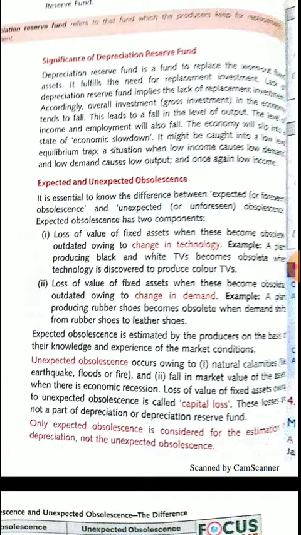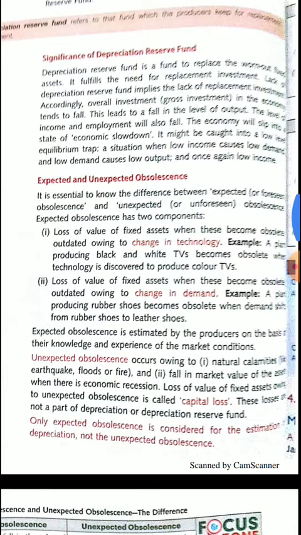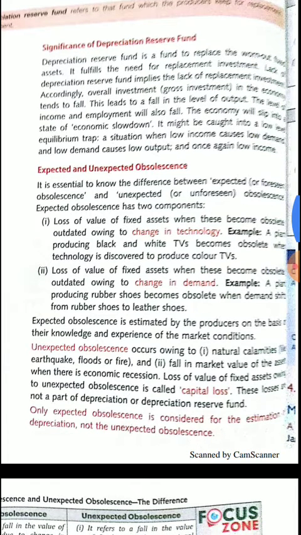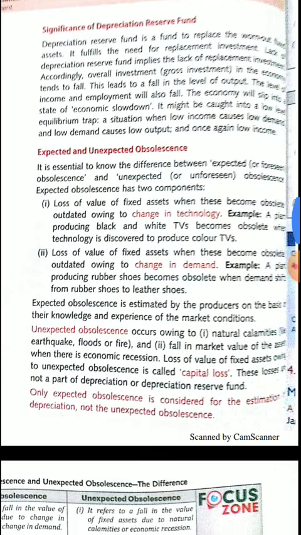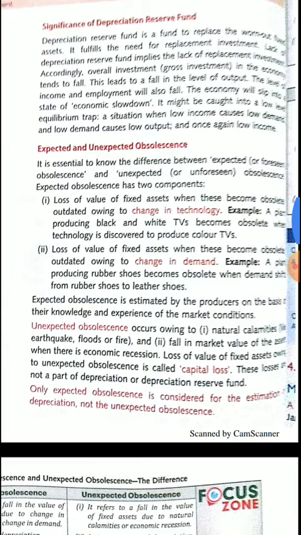Okay. Here an important concept also arises, that is, what is the difference between expected and unexpected obsolescence, meaning the difference between expected losses and unexpected losses. You can also see it on screen. I will also explain expected obsolescence.